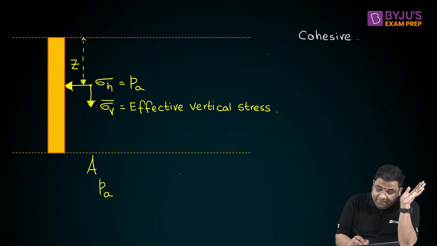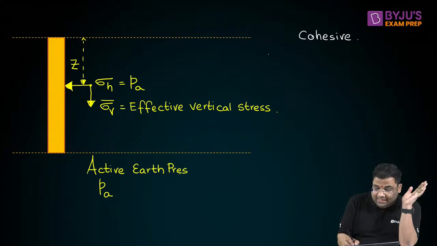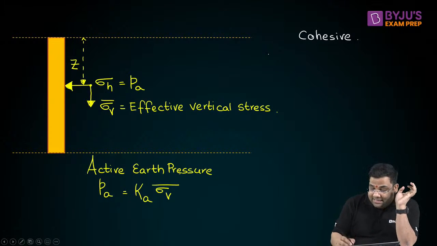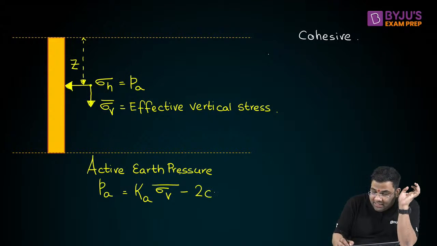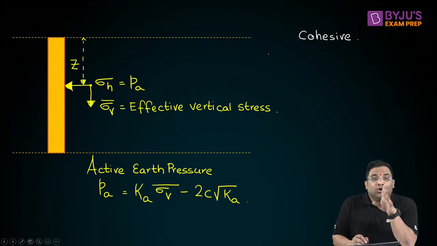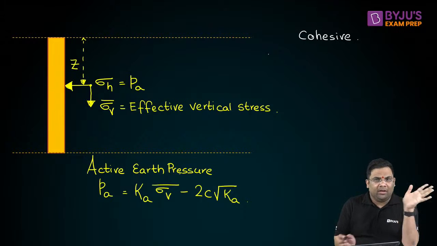So this active earth pressure PA, the formula is very simple. You take the vertical effective stress, multiply by Ka, then minus 2C root Ka. Very easy.